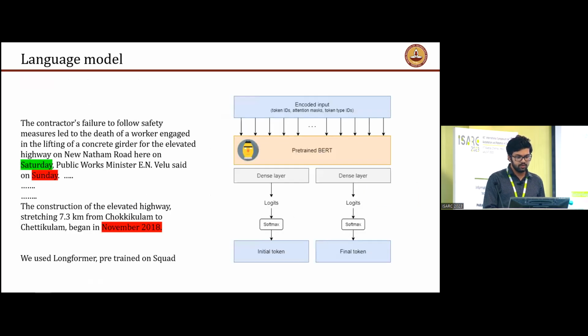You must be wondering why we used a language model and not simpler methods such as regex or NER methods. The reason is that a given article can have multiple mentions of dates. As you can see in the example, there are multiple mentions such as Saturday, Sunday, and November 2018. However, the date of interest is Saturday. So in order to extract the exact date, we need to understand what the article means.